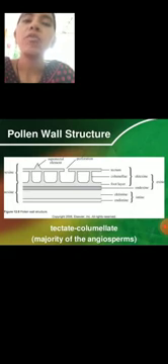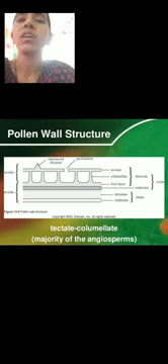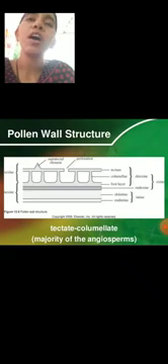The exine is provided with small apertures or pores, which are associated with the germination of the pollen grain. Through the apertures, the intine comes out and forms a pollen tube.